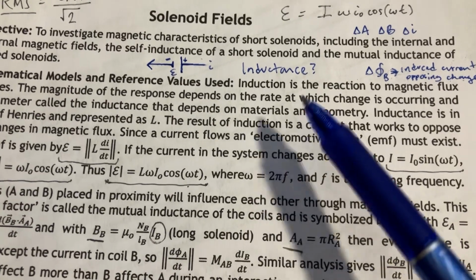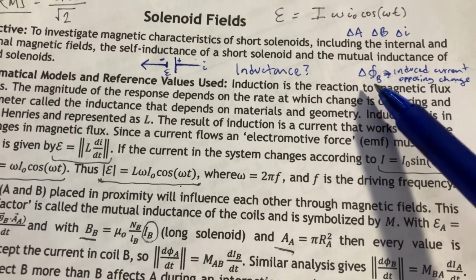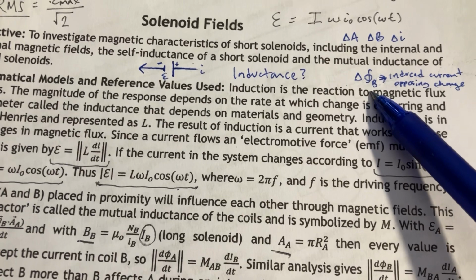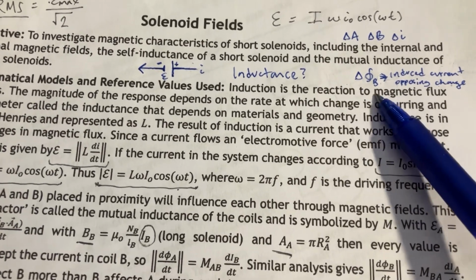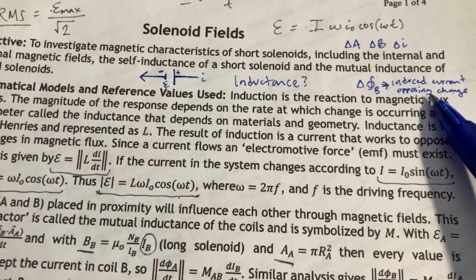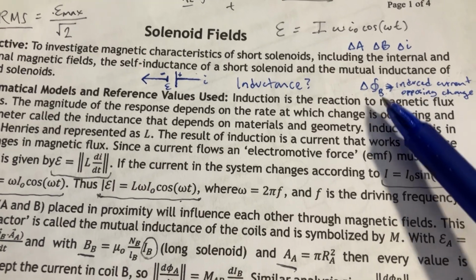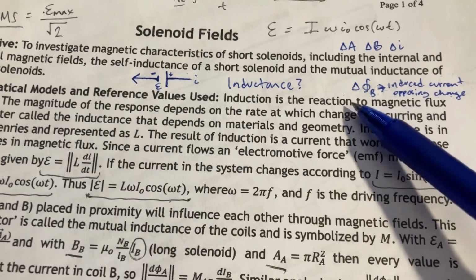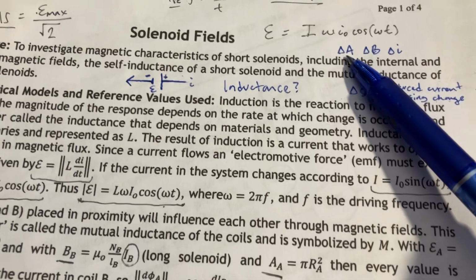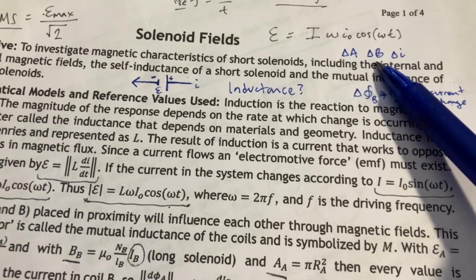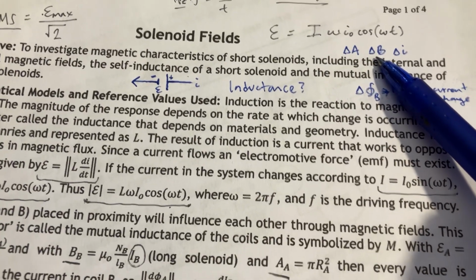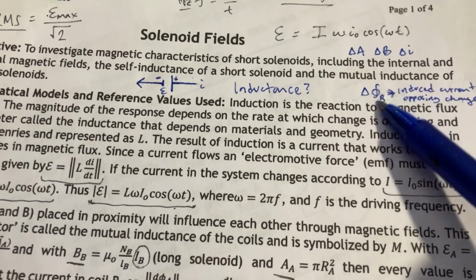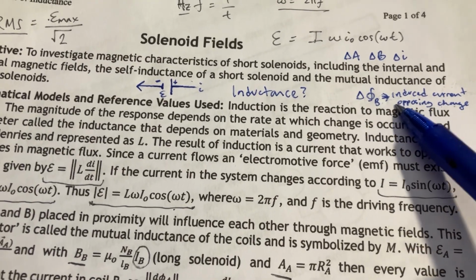In this lab, we're studying inductance, which is going to be a result of the change of flux. So when the flux changes, you're going to get a current that's going to oppose that change of flux. It's going in the other direction. Flux changes can be caused by a change in the area, or the change in the magnetic field, or change in the current. And so you're just going to basically get an opposite current.